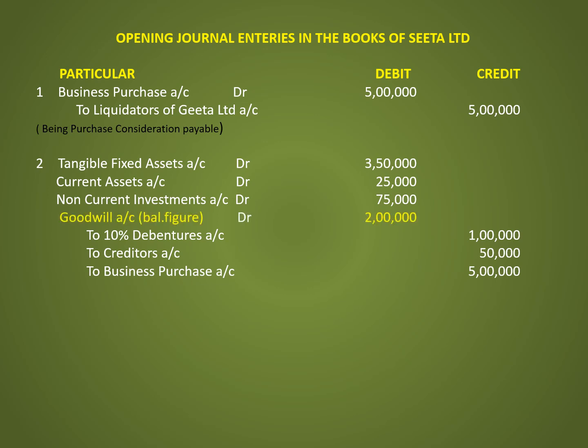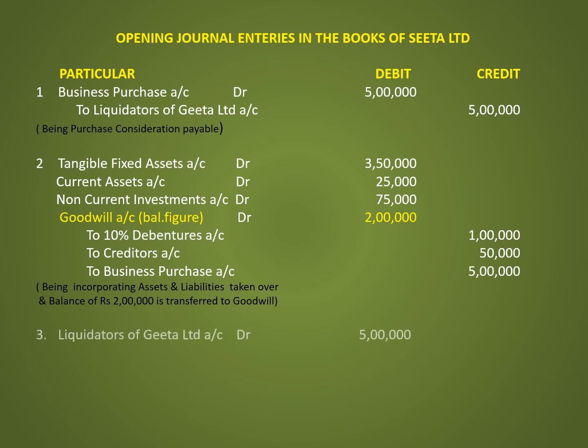The balance 2 lakh will be transferred to goodwill account, that is 2 lakh. The narration for this is: being incorporating assets and liabilities taken over, and the balance of rupees 2 lakh is transferred to goodwill. The third entry is for the settlement of purchase consideration.